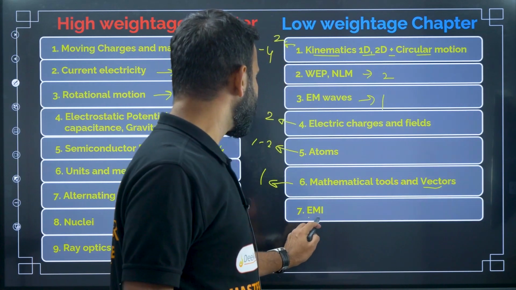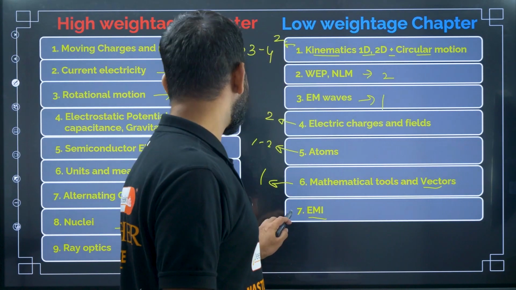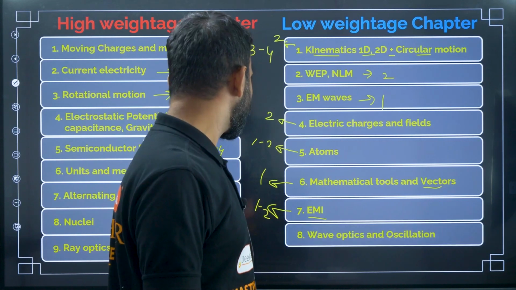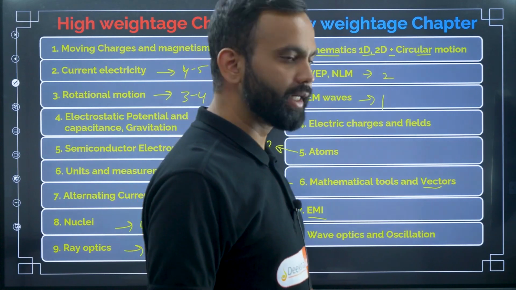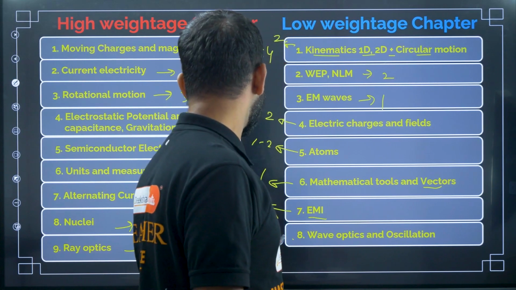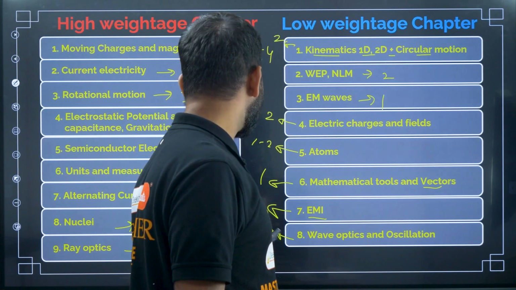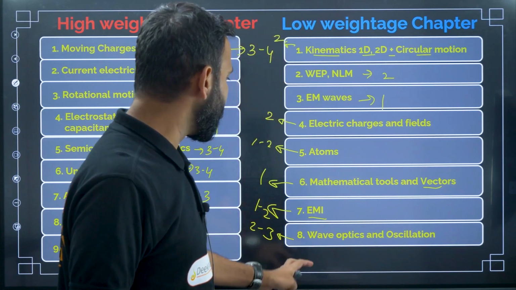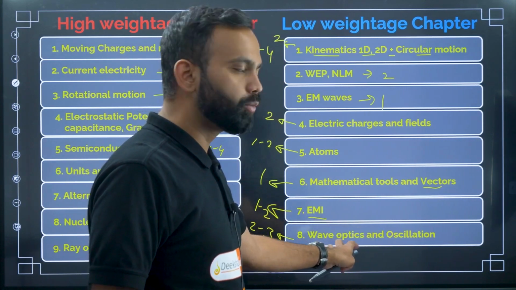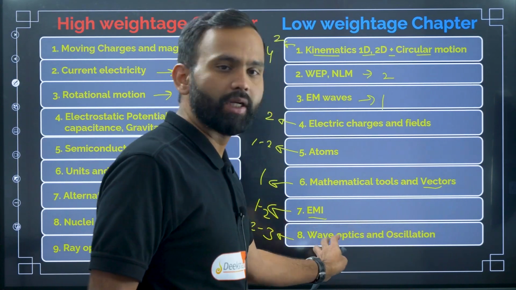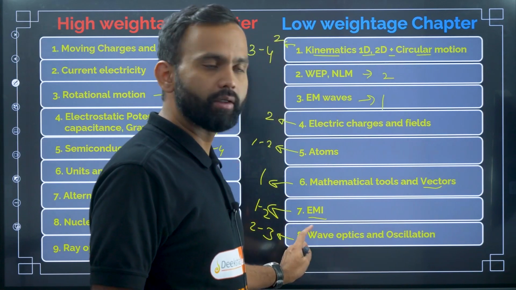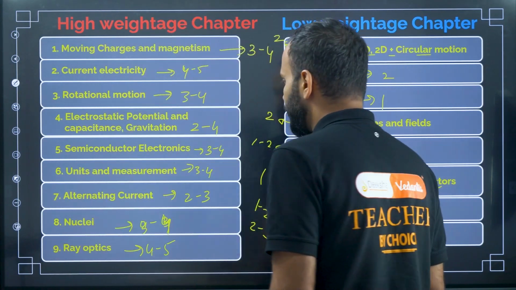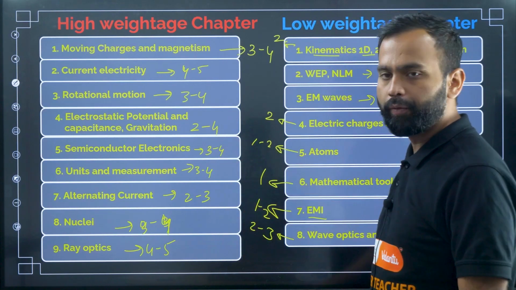Next, EMI, that is electromagnetic induction. They ask 1 to 2 questions from this chapter. And next, wave optics and oscillation. Again, they will ask 2 to 3 questions. Why have I included wave optics and oscillation both? Because these two are similar. If you know oscillation, you can easily understand wave optics. So these are the high weightage and low weightage chapters.